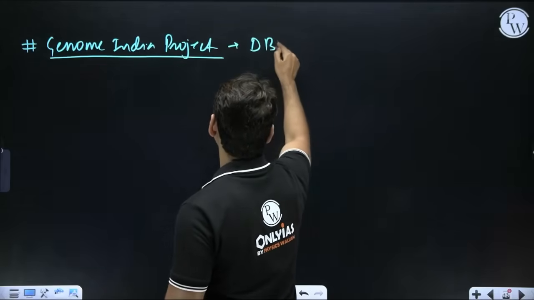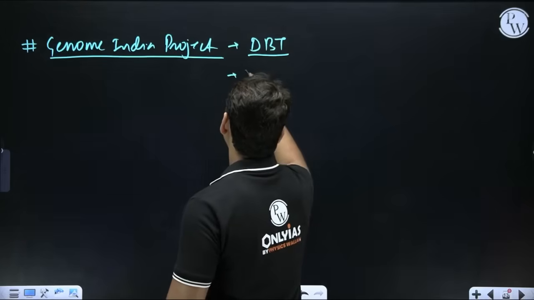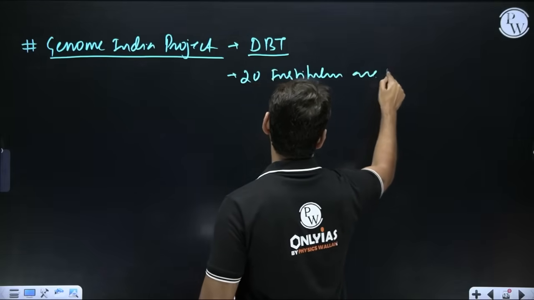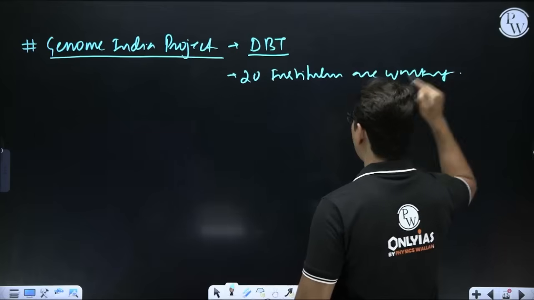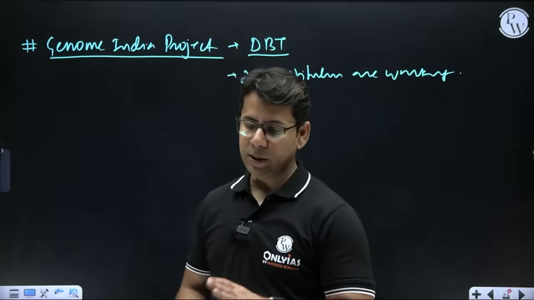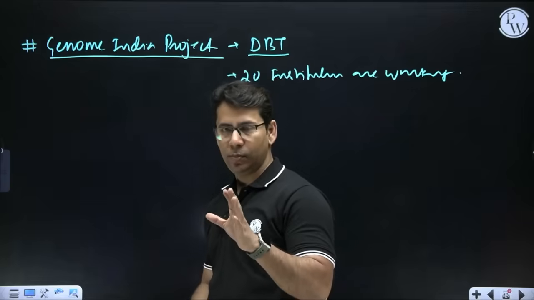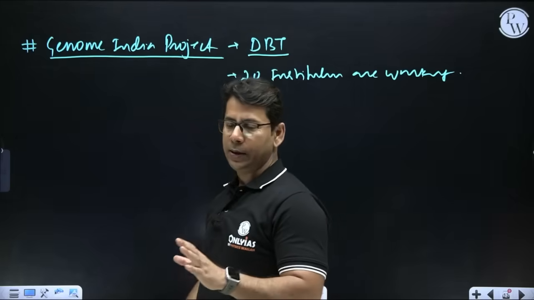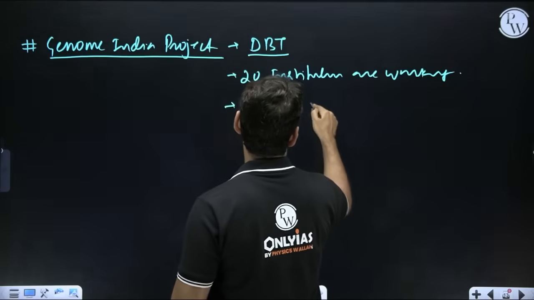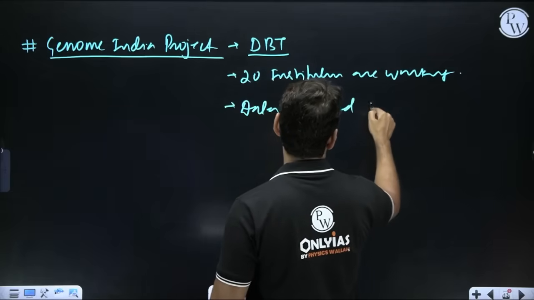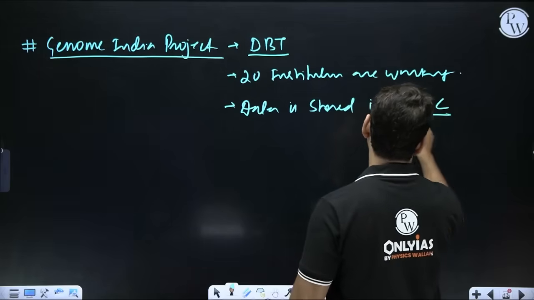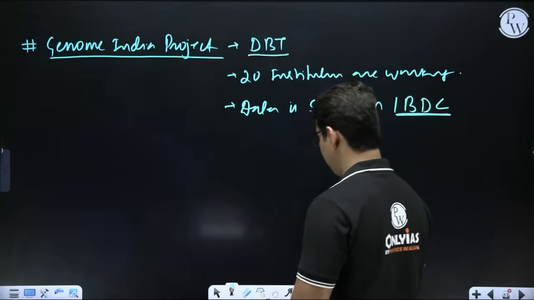Department of Biotechnology. 20 institutes are working on this mega project of India, funded by DBT. 10,000 genomic data has been collected, and the data is stored in the Indian Biological Data Center, IBDC, Faridabad.